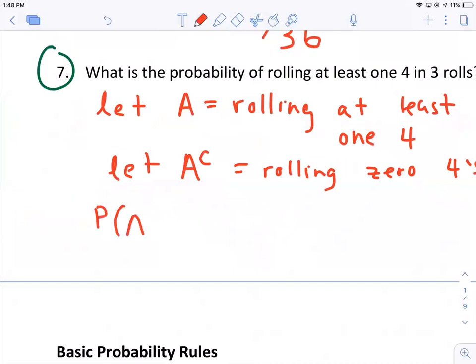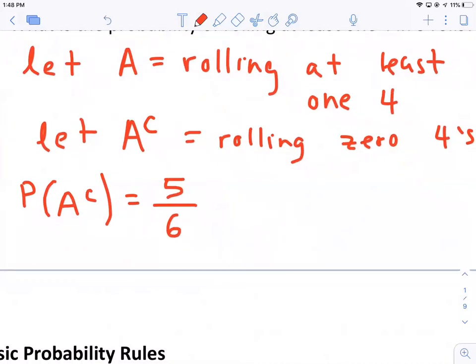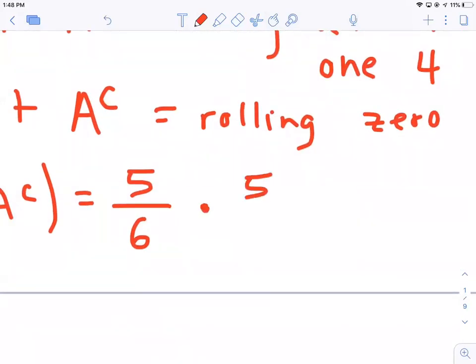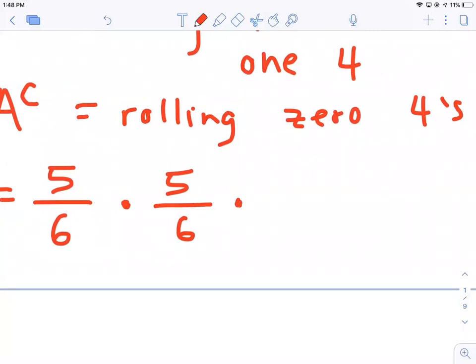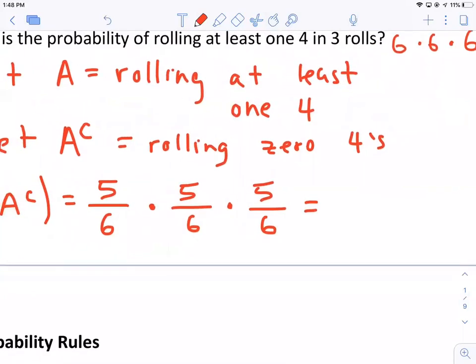Well, yes we can, because what's the chance of not rolling a 4 on a single given roll? That will be 5 out of 6, right? We can roll a 1, 2, 3, 5, or 6, right? 5 possible outcomes that meet my criteria. So the chance of rolling not a 4 is 5 out of 6 on the first roll. On the second roll, the chance is also 5 out of 6. On the third roll, the chance is also 5 out of 6 again. So the chance of not rolling a 4 on 3 rolls is 125 over 216.